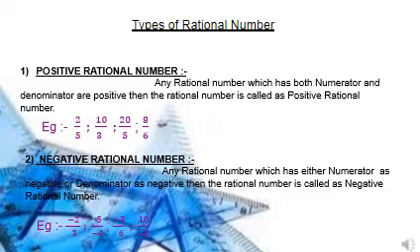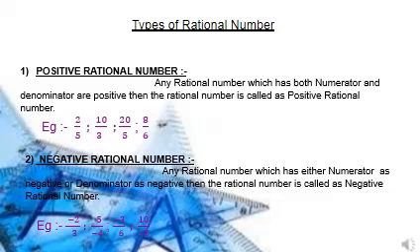There are a few examples. 2 upon 5, here both the numerator and denominator are positive. The second one is 10 upon 3. Here also the numerator and denominator are both positive. Like that, 20 upon 5 and 8 upon 6.